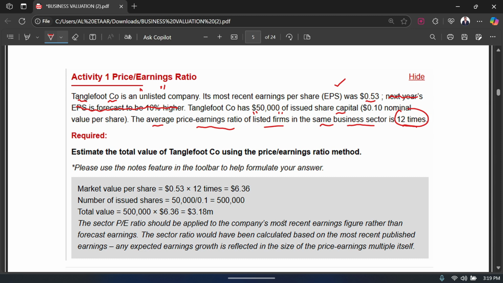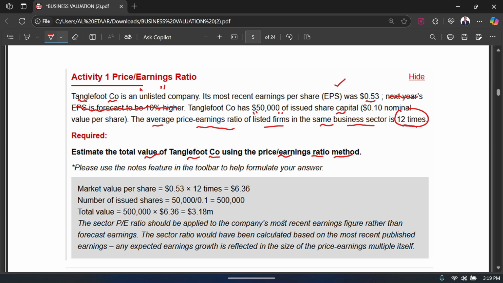Let's read what I have to do. It says: Required, estimate the total value of Tanglefoot Company using the price to earnings ratio method. So again, you have to use the price to earnings ratio method to calculate the value of Tanglefoot Company, the business value, the valuation of Tanglefoot Company.